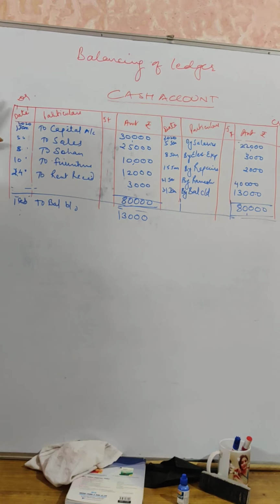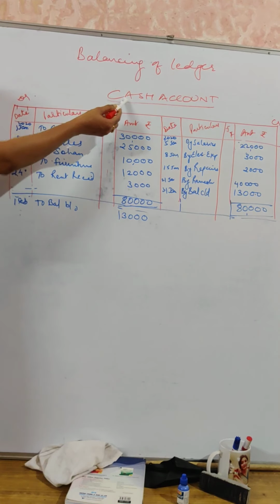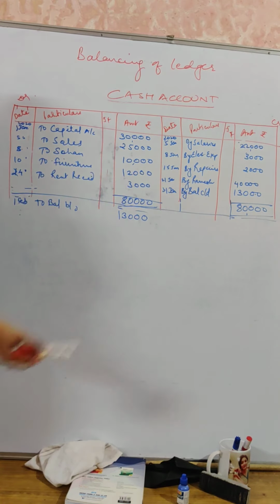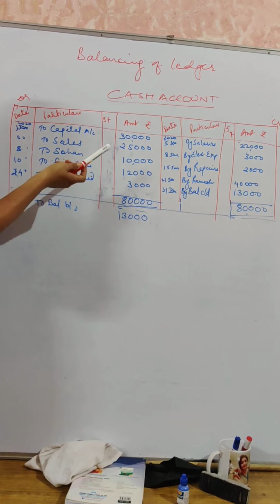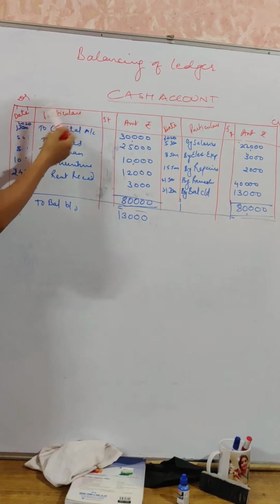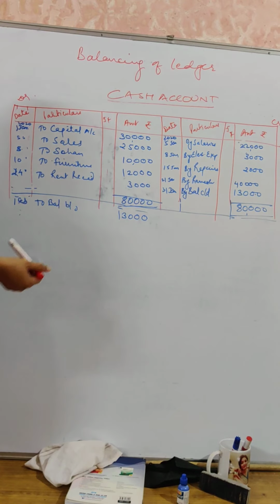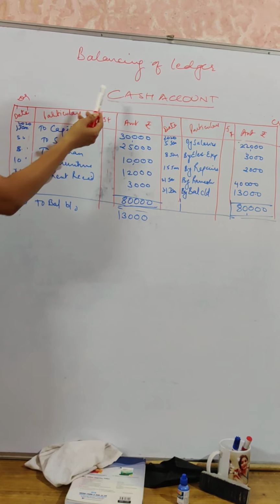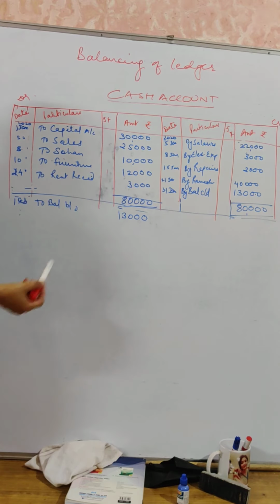The very first transaction says that started business with cash, so cash account debited to capital account 30,000. Second transaction says that goods sold, entry will be cash account debited to sales account 25,000. Next is cash received from Sohan, entry will be cash account debited to Sohan account 10,000.